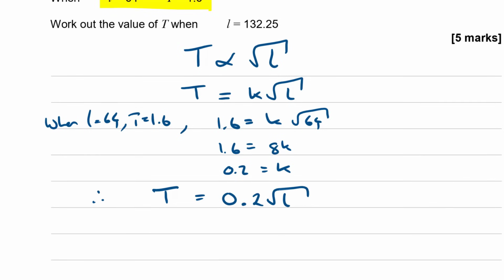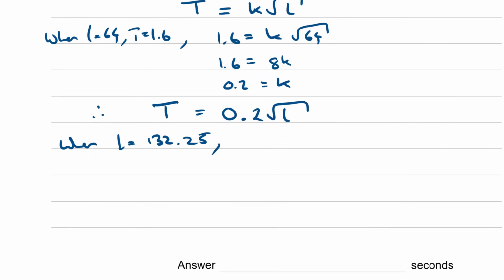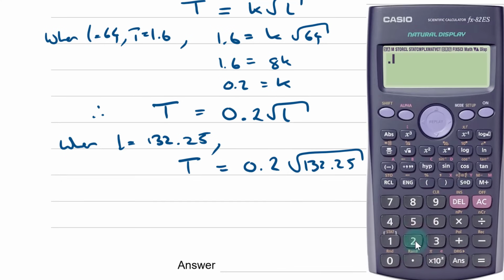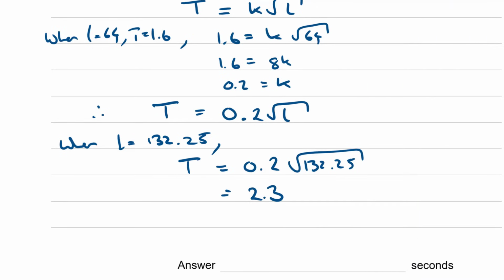Now we know that, we can work out the value of T when L equals 132.25. So when L equals 132.25, just sub that in. T then is going to be 0.2 lots of the root of 132.25. So reaching for the calculator, 0.2 times root 132.25 gives me 2.3. So T is equal to 2.3.